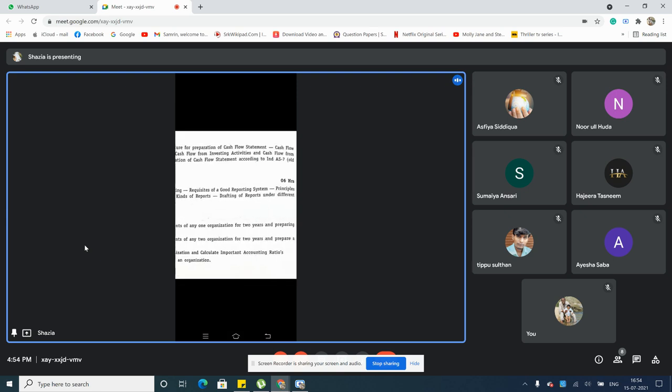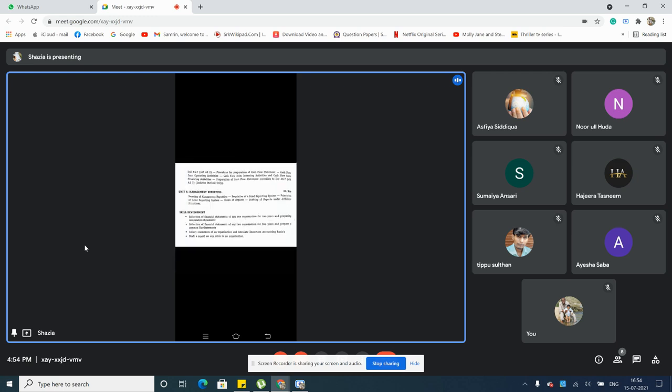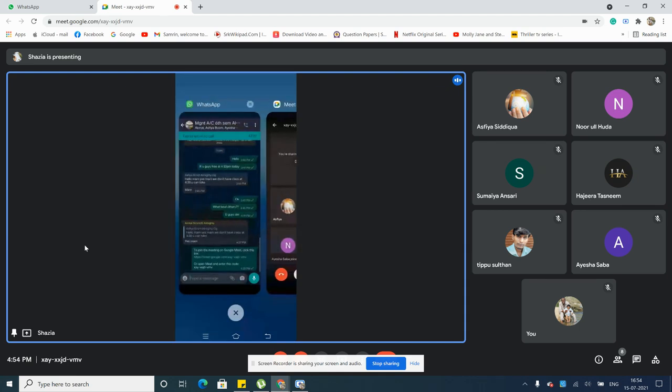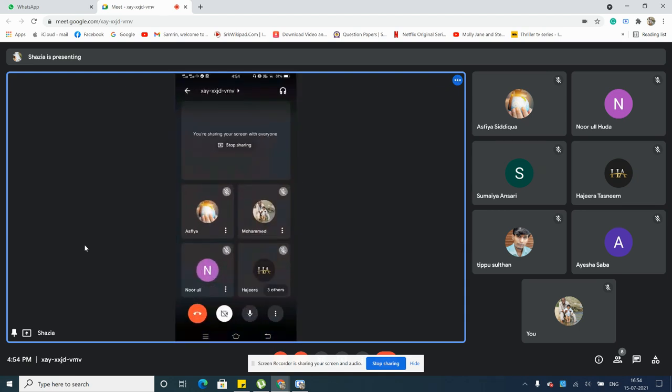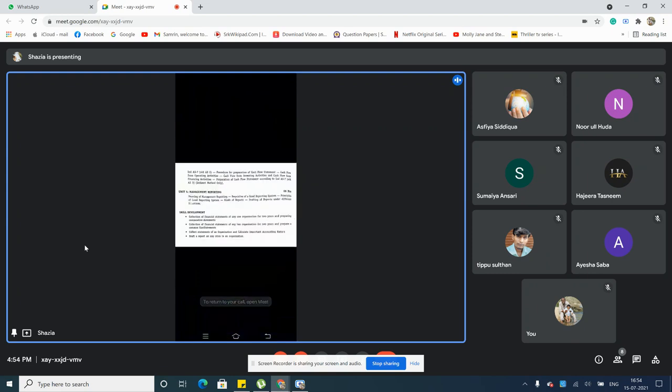Of course, when it comes to business, you don't maintain one or two records here, isn't it? As you have different departments in your organization, and different situations, different systems you work out in your business organization. So under different situations and scenarios, how are you going to prepare your reports and how are you going to show them? So it's all about management reporting. Okay, so this is the intro about your management accounting subject.